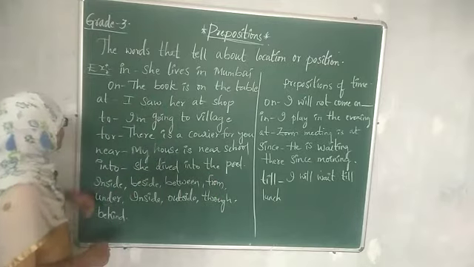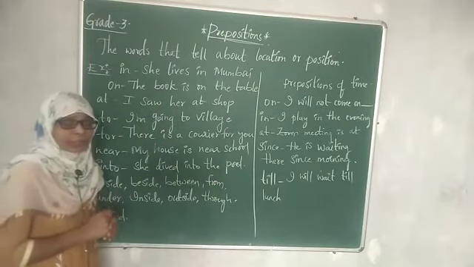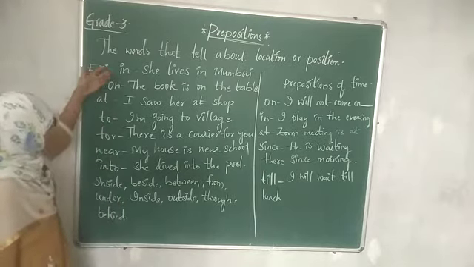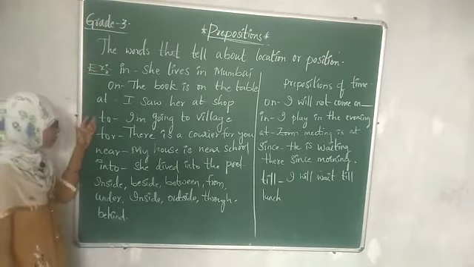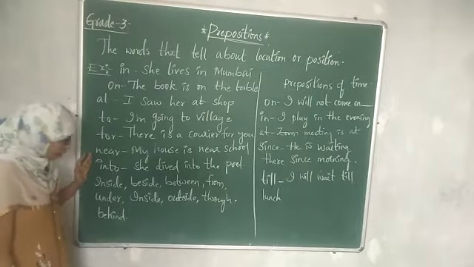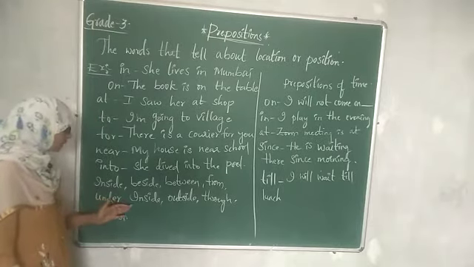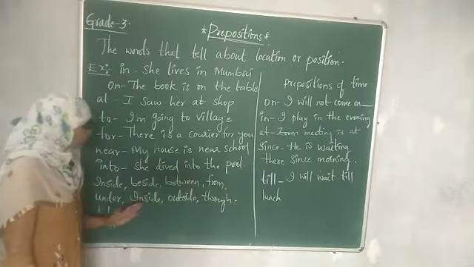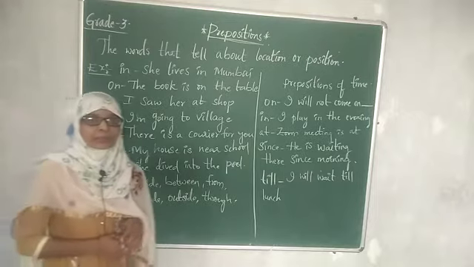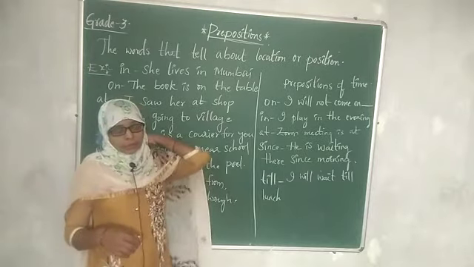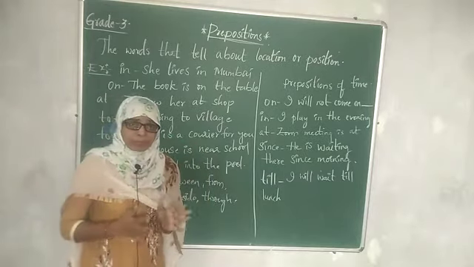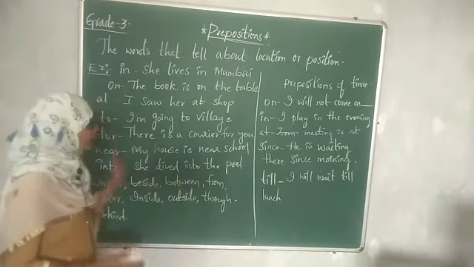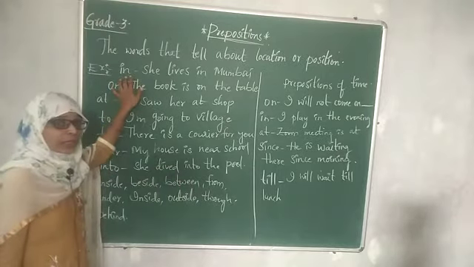So first let me tell you the examples of prepositions. In, on, at, to, for, near, into, inside, under, outside, beside, between, from, through, behind, all these are examples of prepositions. So we use these to locate the position of a noun or pronoun. So let us see some examples here. The first one is in.